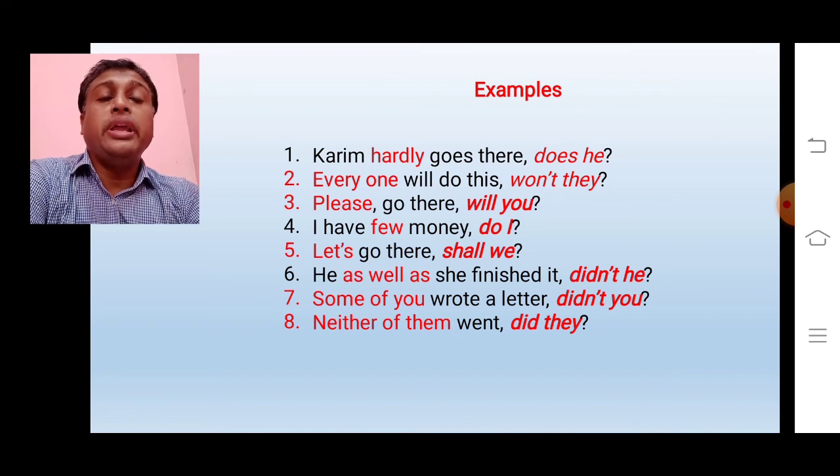And we know if the subject of a statement is some of you, we will write you as the pronoun form of some of you. So the answer of this statement is didn't you. Neither of them went. Here neither is a negative word. So the answer of this statement is did they.